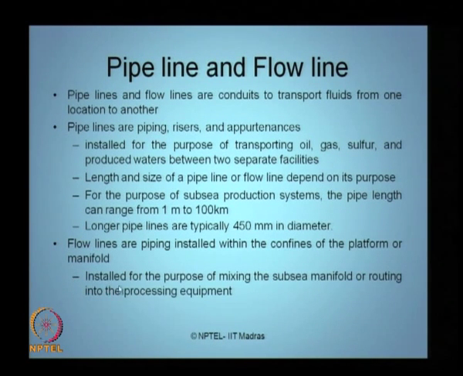It is installed for the purpose of mixing at the subsea manifold or routing into the process equipment. So, flow lines and pipelines essentially are systems which are used to transport fluid from one location to another. If they are spread over a larger area and length, I call them pipelines. If they are confined within the premises of the platform or the manifold, I call them flow lines.